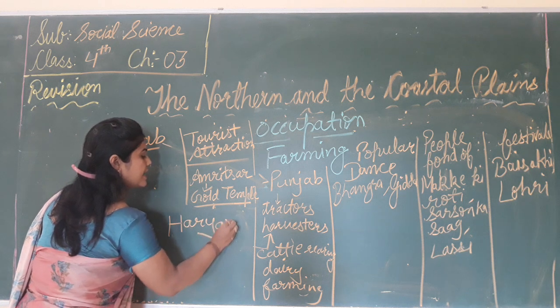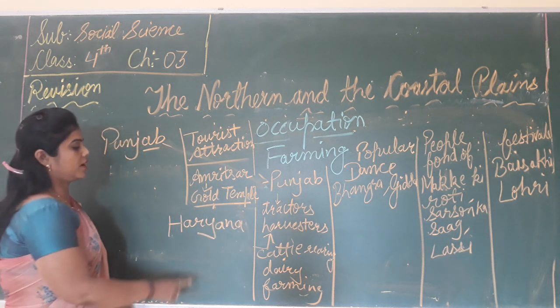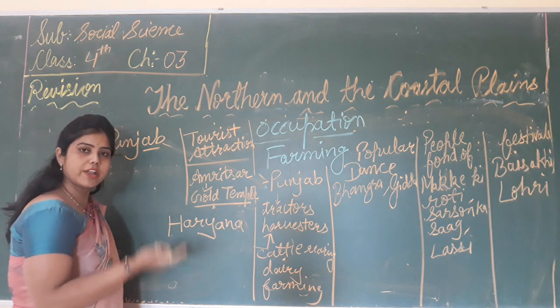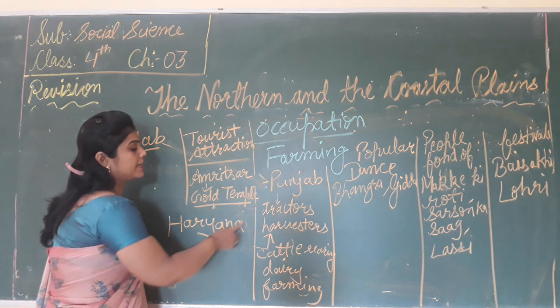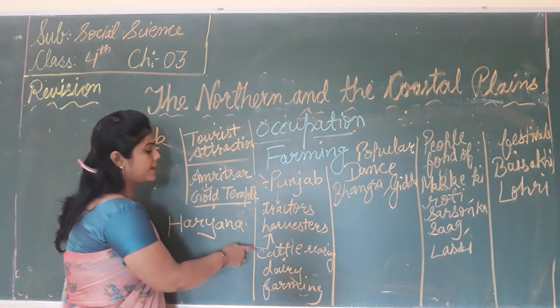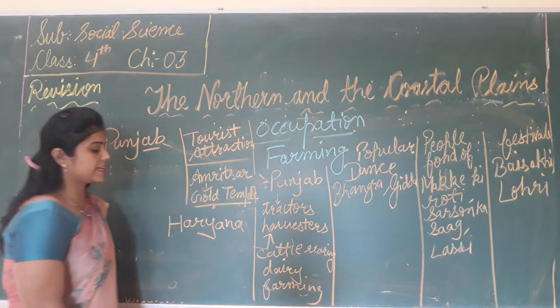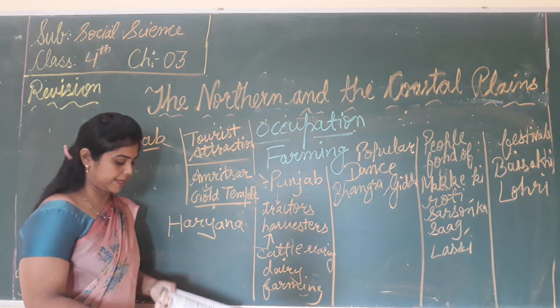That is Haryana. And the farmers of Haryana use modern machines in farming, that is the tractors and the harvesters, and some people are engaged in cattle rearing and some in dairy farming.